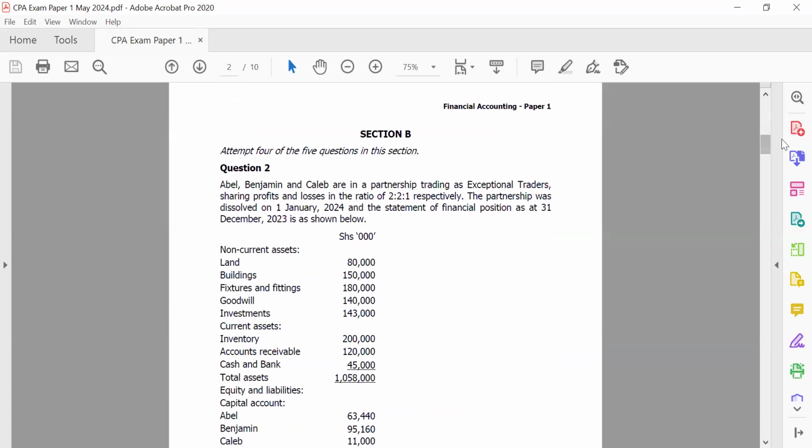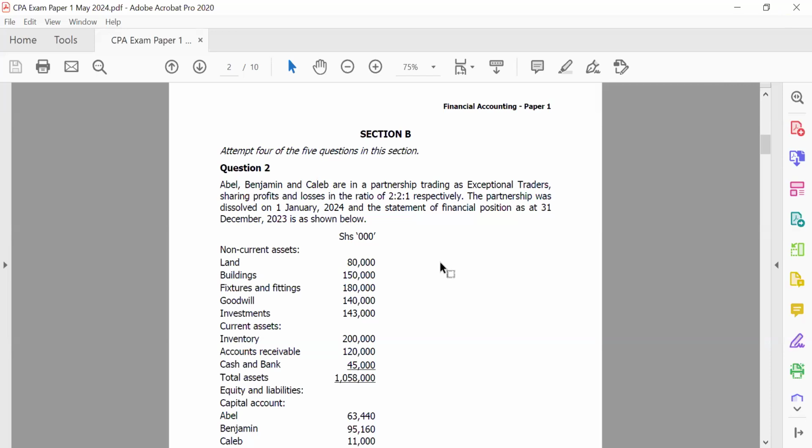Those that are pursuing financial accounting at different other levels, this session will still be relevant to you because the financial accounting principles are nearly the same. So we just want to examine this paper and see how the examiner structured the questions and what strategy you can use when it comes to acing this paper, just in case you have a similar exam that you're actually going to do.